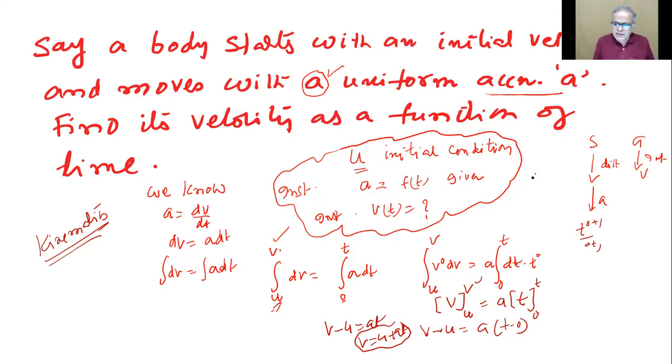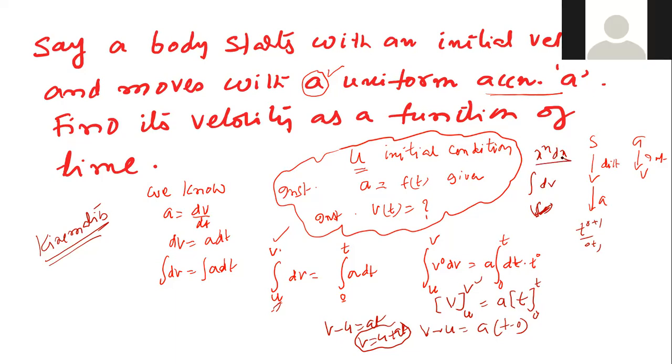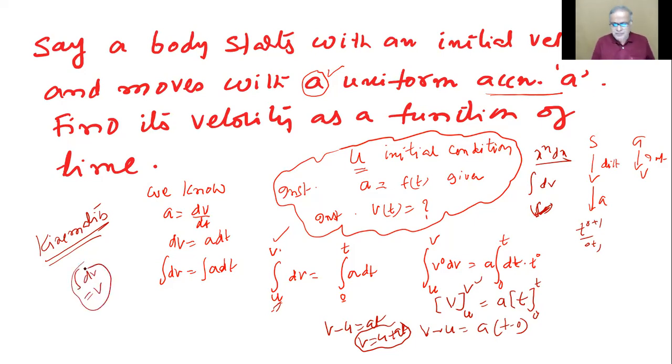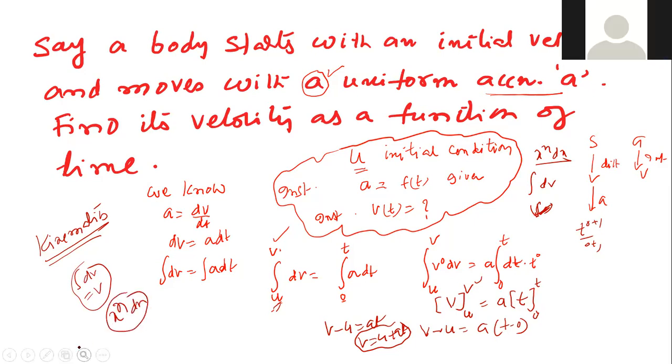So that's why, instead of straight away writing integral dv as v, I showed you that it is the x to the power n dx form. Oh, right, okay, sir. If you know integral dv is straight away v, I have no problem at all with that. But for people not to miss the meaning, I was converting that into x to the power n dx form. Okay, sir.